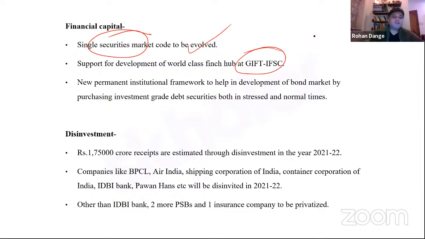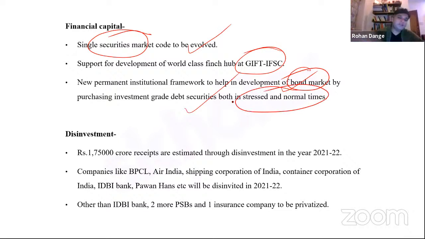So the new permanent institutional framework will help in development of a bond market. Thereby, you will now create more diversity in the savings and investment mechanisms which are available to the public, right? By purchasing investment grade debt securities both in stressed and normal times.